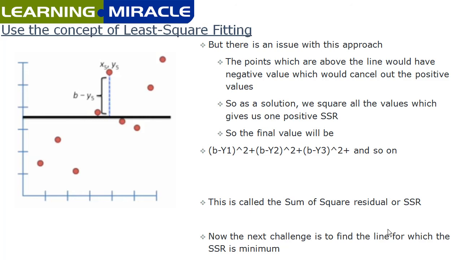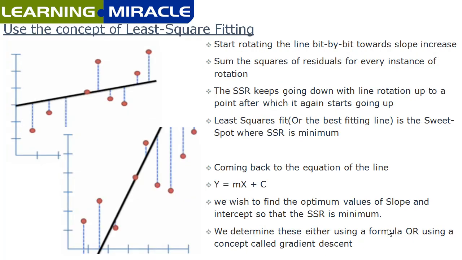And that is why this is called sum of square residual, because we end up squaring and adding all the values to derive the sum of square residual value for one line, which is the worst fit right now. Once we have the sum of square residual of the worst fitting line, the next challenge is to find a line for which the sum of square residual is minimum. So the next step would be to start rotating the line bit by bit, right, towards slope increase.